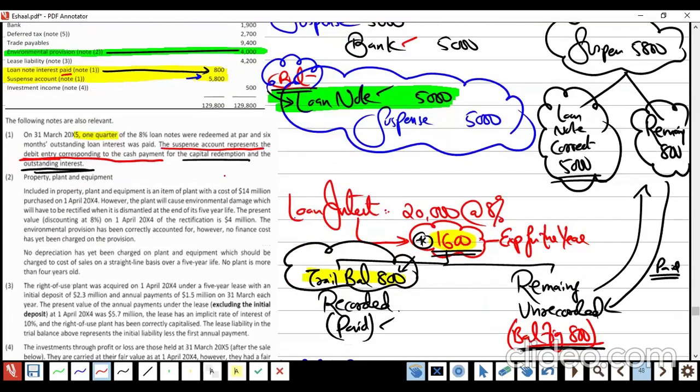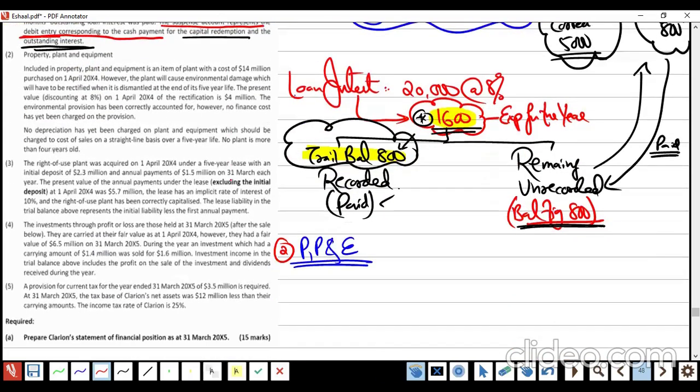Now, they are saying included in property, plant and equipment is an item of plant which costs 14 million, purchased on 1st April 2004. We are having the year end 2005, at the start of the year. However, the plant will cause environmental damage, which will have to be rectified when it is dismantled at the end of 5 years of life, right? The present value of this rectification is 4 million. The environmental provision has been correctly accounted for.